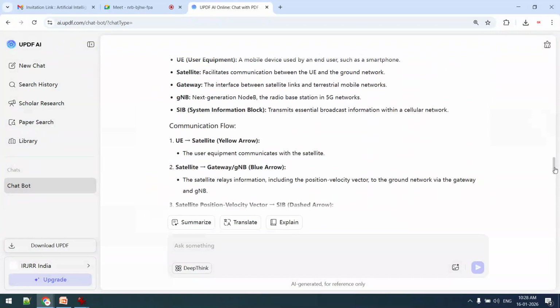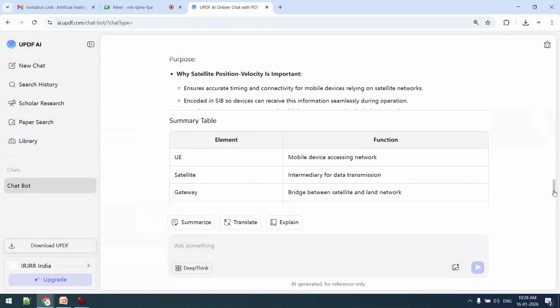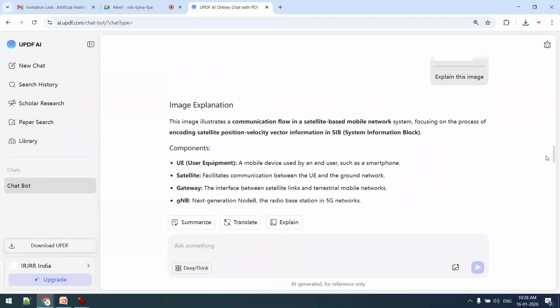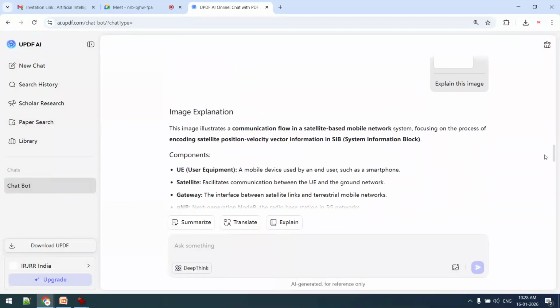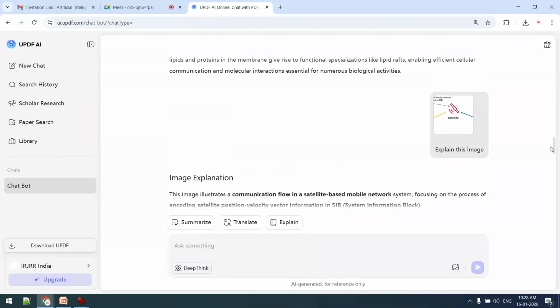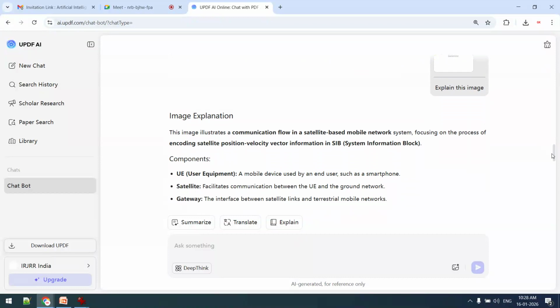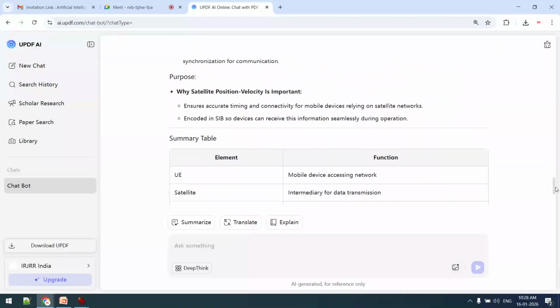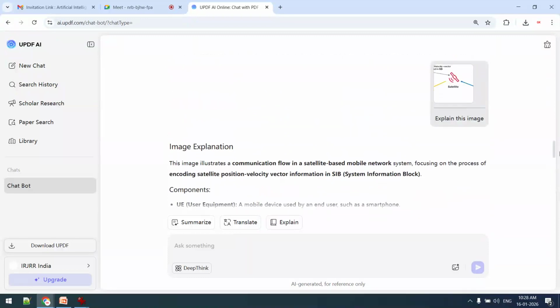Now this content is in bullets and numbering, so it is very good for a presentation, but I can't use this content in a research paper. Why? Because in research papers or in a thesis, we write in 2 to 3 lines, but it is giving me a bullet table. So for PPT, it is good.